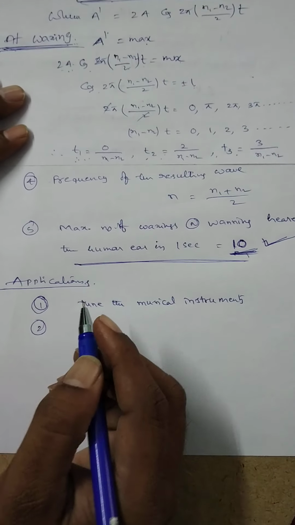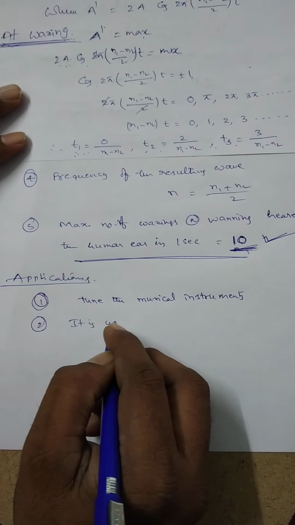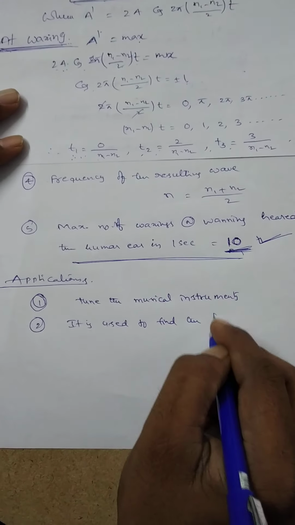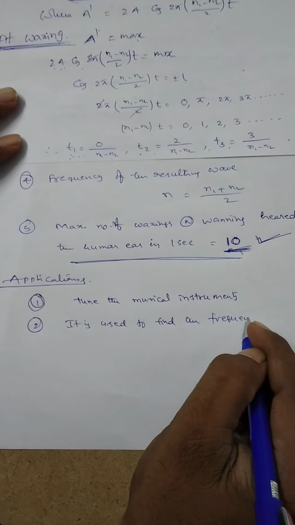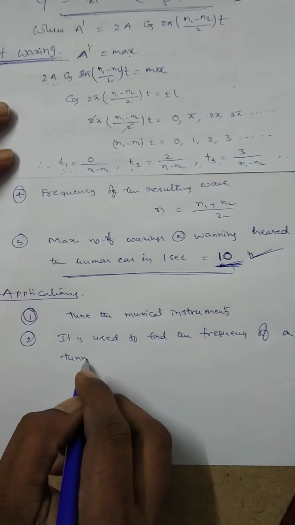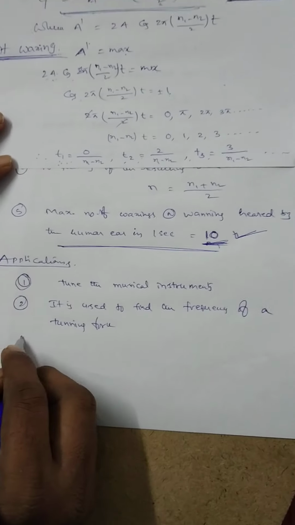Second one, it is used to find the frequency of a tuning fork. Third one,